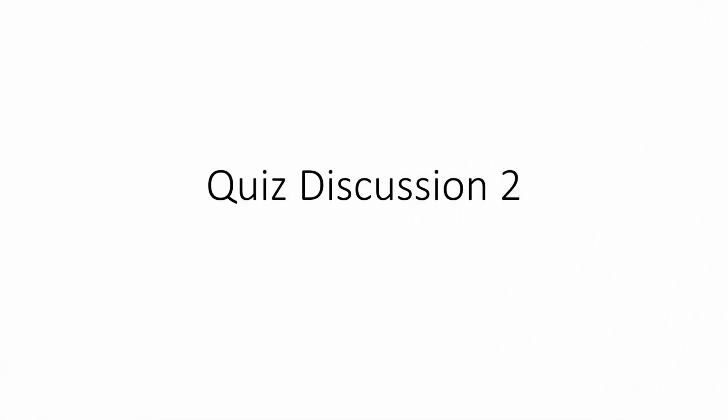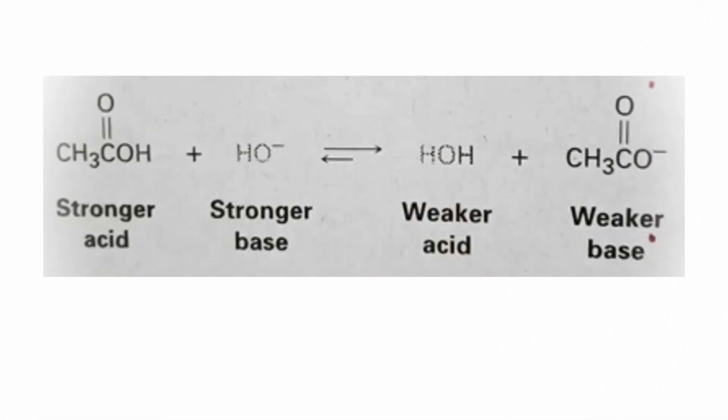To continue with the discussion, let us recall the definition of conjugate acid and base. That a conjugate acid is formed when an acid donates a proton to a base. So, this acid, when it donates a proton to a base, it forms the conjugate acid.